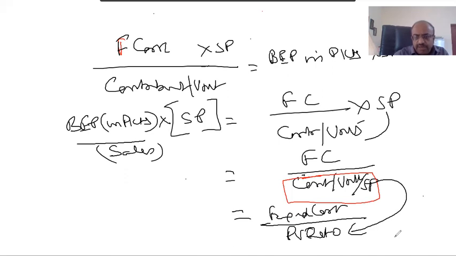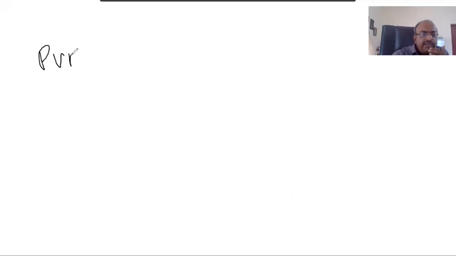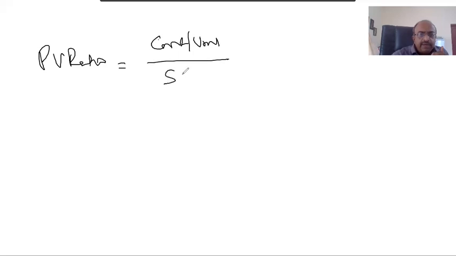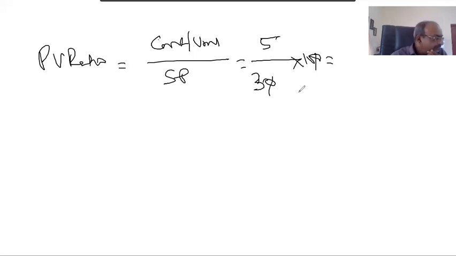Okay. Now, again, we are looking at PV ratio further. PV ratio, what did we say? Is contribution per unit divided by selling price. So in our case, my contribution was 5, selling price was 30 into 100. So how much is it? Tell me how much is a percentage? 5. So it is approximately 16.67.